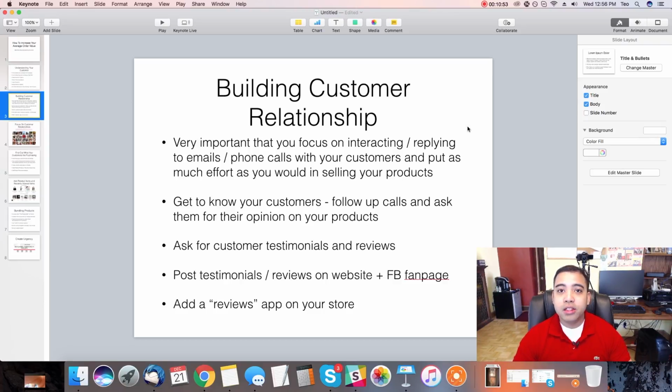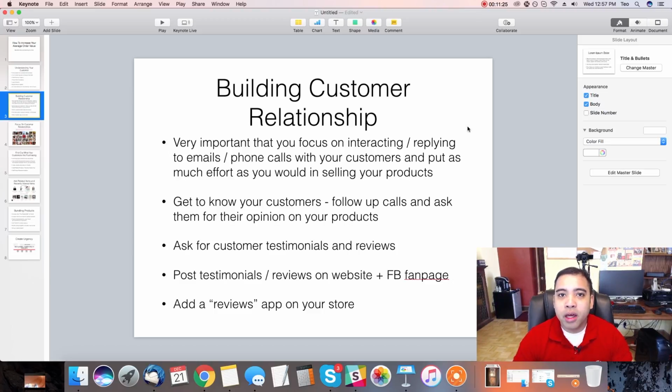Next, you need to add a reviews app on your store. If you don't have this already, I would highly recommend it. There's a free app on the Shopify App Store called Product Reviews. Another good one is Yopto Reviews. It's paid, but it shows you verified purchases and stuff like that. But always have a review app on your store so that customers can come back and review your product and give you those testimonials right on your store.